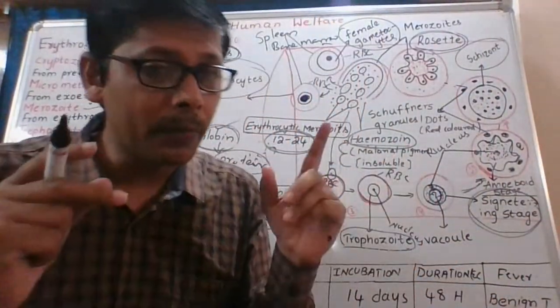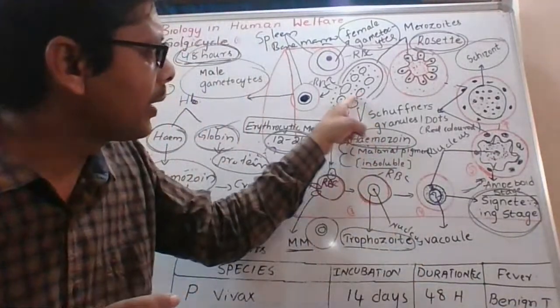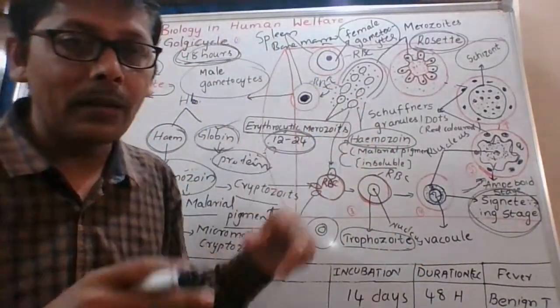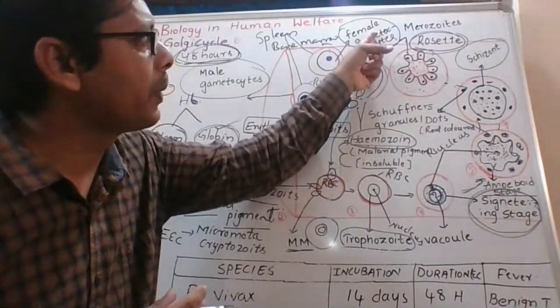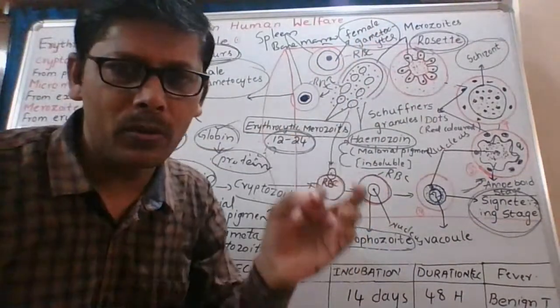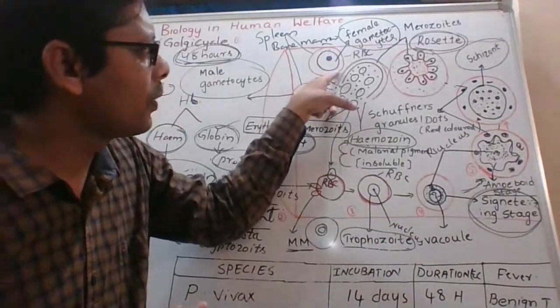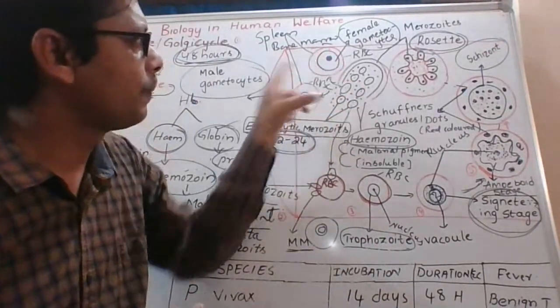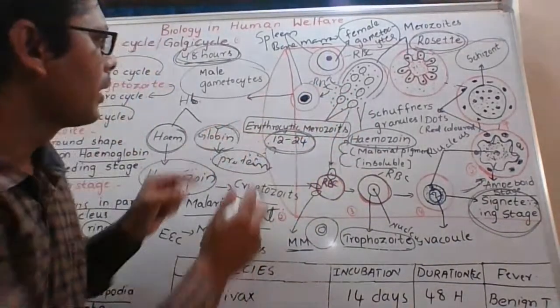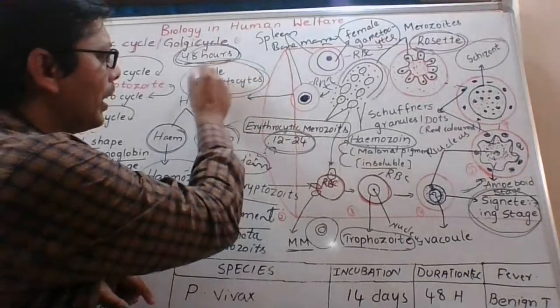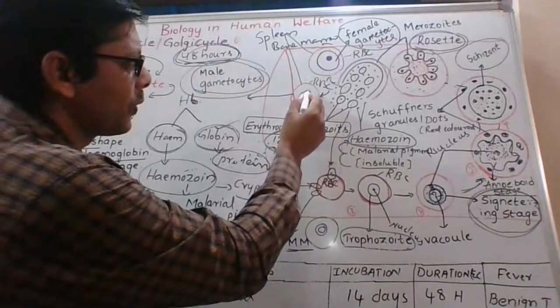At that time some of the merozoites enter into RBCs and transform into female gametocytes. The female gametocyte is larger in size. And some of the merozoites enter into RBCs and transform into male gametocytes, which are smaller in size.